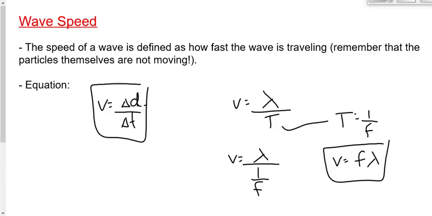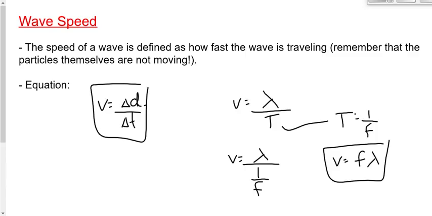So, remember that when you're dealing with wave motion, as long as you're not changing media, as long as you're not going from one medium to another, from cold water to warm water, from air to glass, from water to air, as long as you're staying within the water or within the cold air or within the glass or whatever the case may be, then these two equations apply. V equals D over T and V is equal to F times lambda.